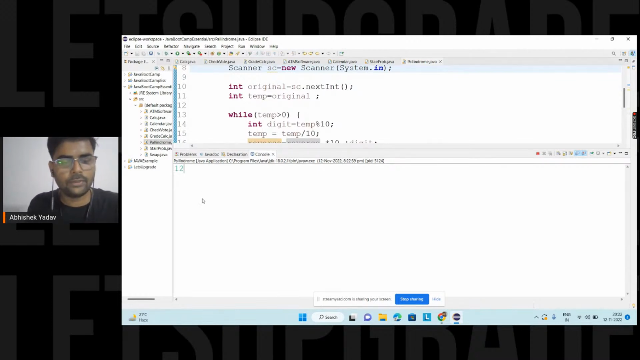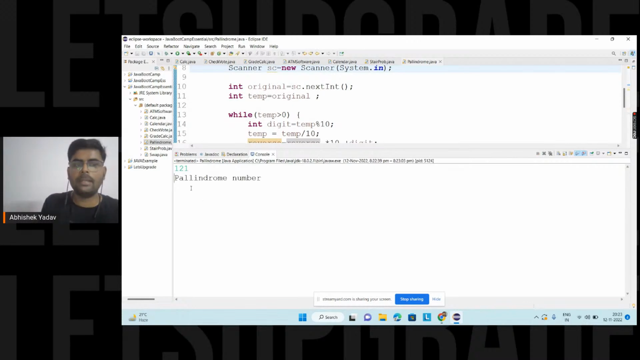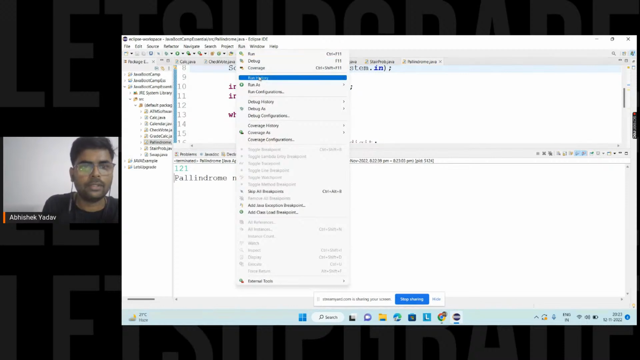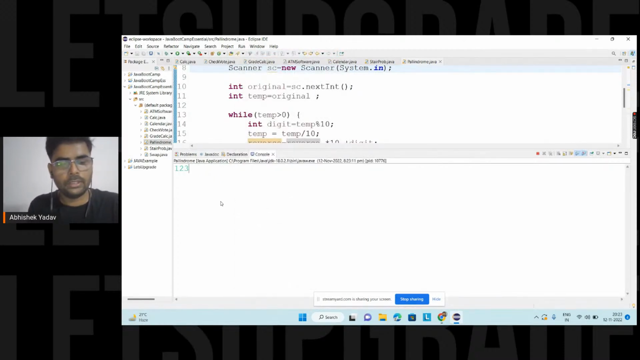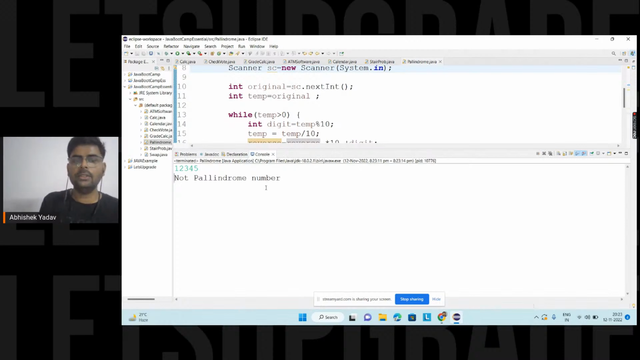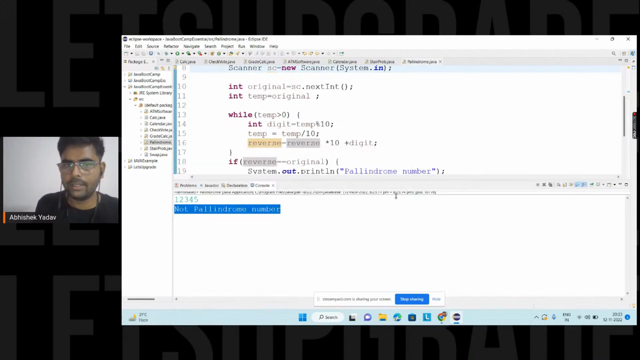Let's take the input as 1 2 1. Okay, let's see whether I have written the correct code or not. So the number is a palindromic number here, right? Let's run the code again, and this time I have to type a number that is not a palindrome number, 1 2 3 4 5. So here you can see the number is not a palindromic number, right everyone?